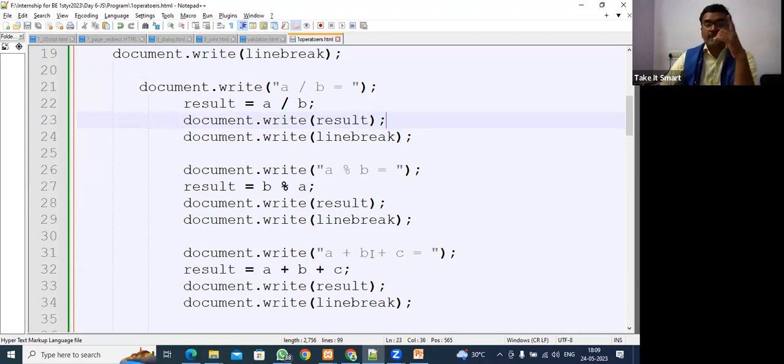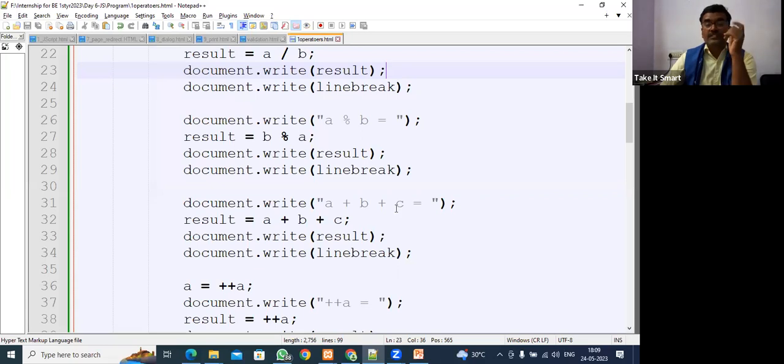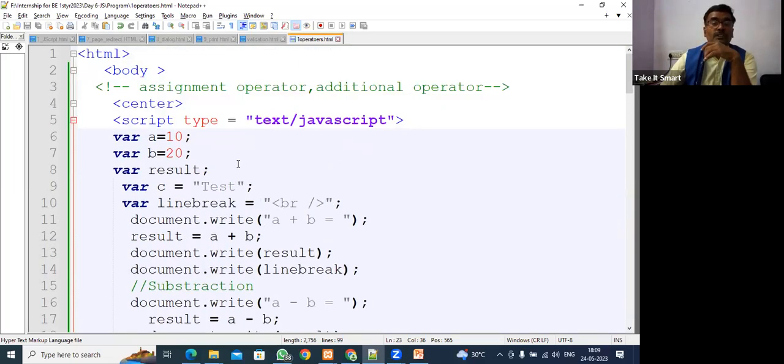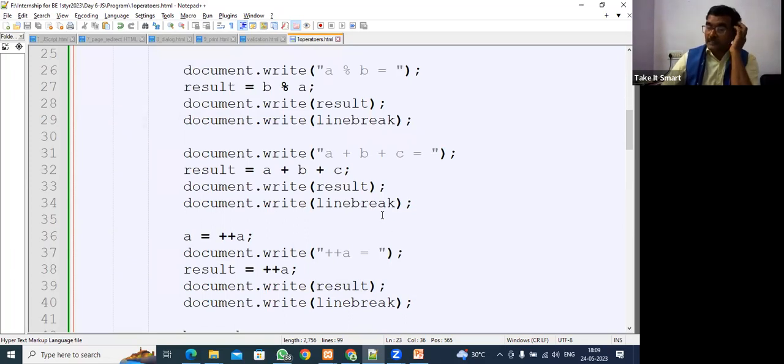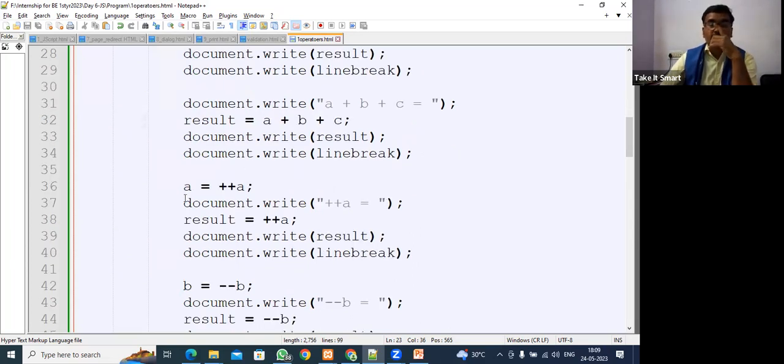And what is next, guys? Here C came. One variable was there, C. And I think C is having some string value. So whether C will get added, whether we will get any error. If suppose it was C++, 100% error will be there. But in JavaScript, error will not be there. And see here, A is equal to plus plus A. So what is this, guys? Are you aware of this? Increment operator. So pre-increment, first increment and then.